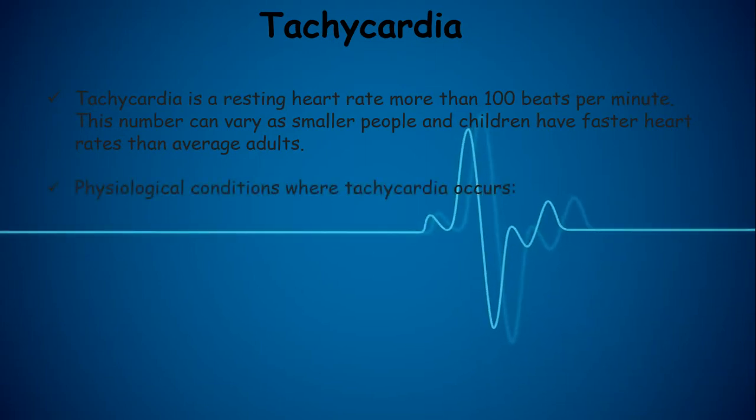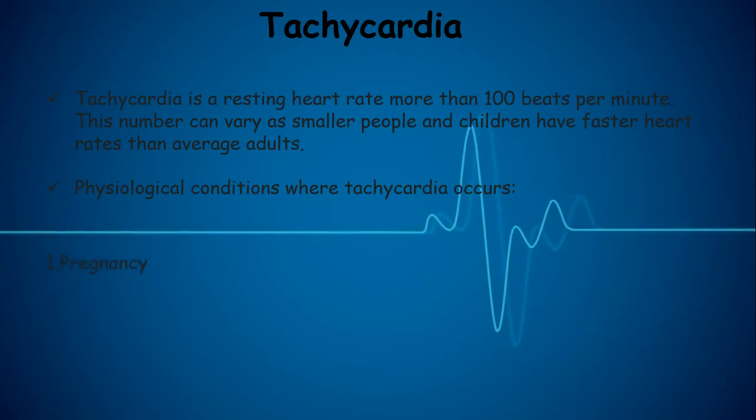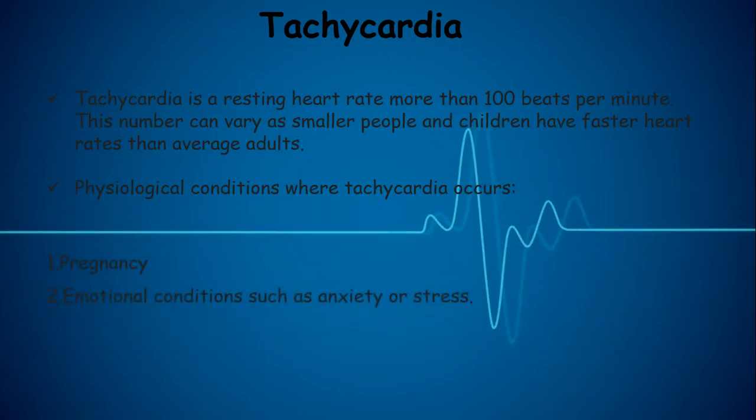The physiological conditions where tachycardia occurs: first one is pregnancy, second one is emotional conditions such as anxiety or stress, third one is exercise.